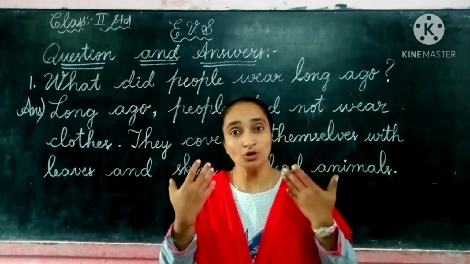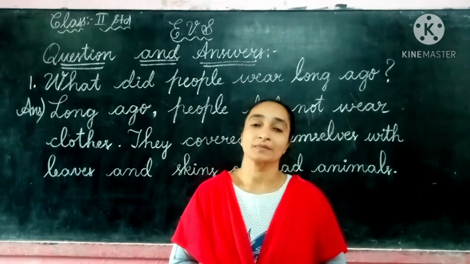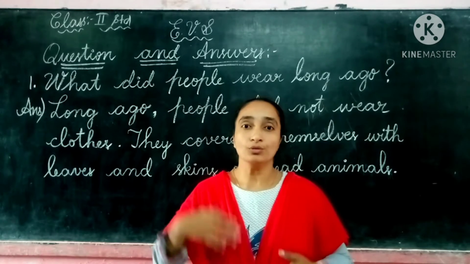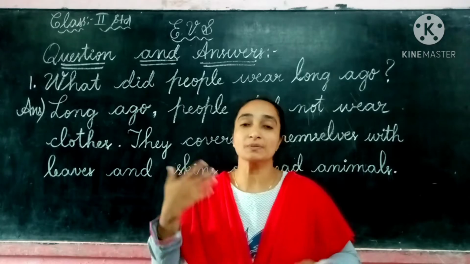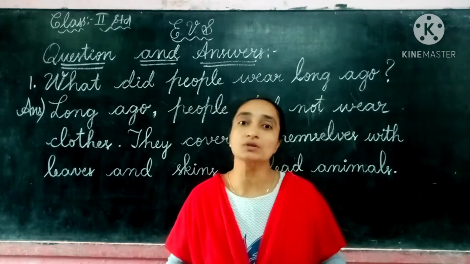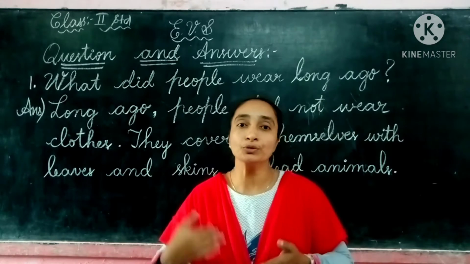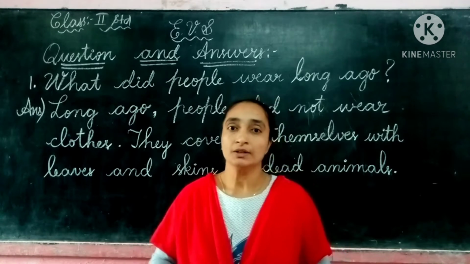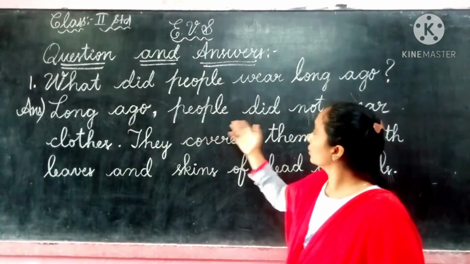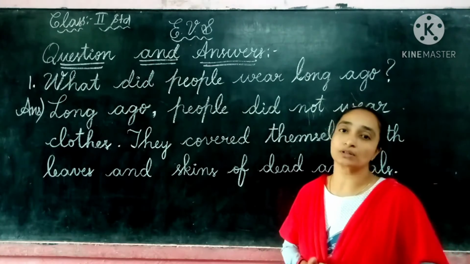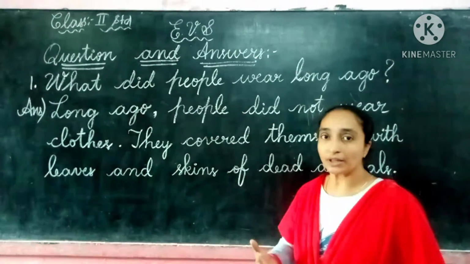Long ago, the people did not wear clothes at all. In the early days, the early man. So many years before, the people did not wear clothes at all. Slowly they improved to wear clothes. What did they use?